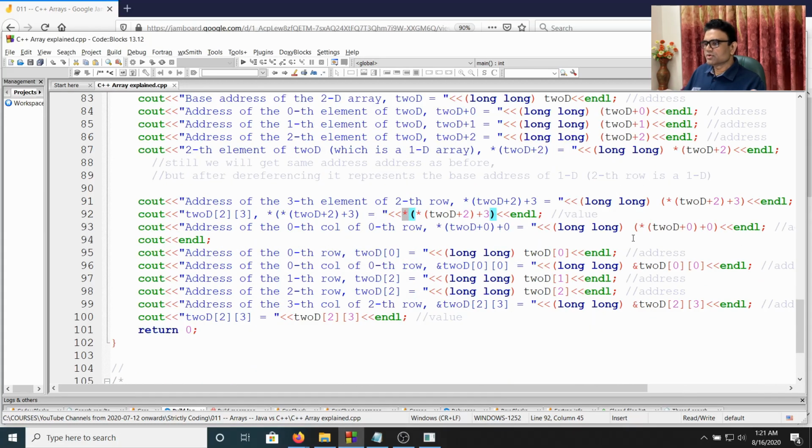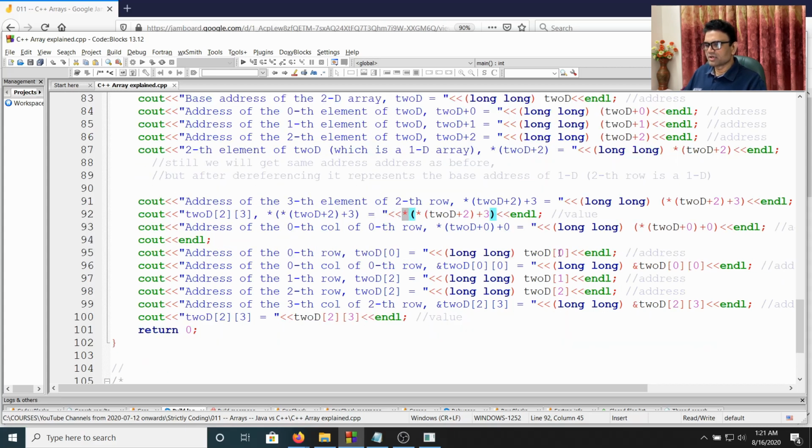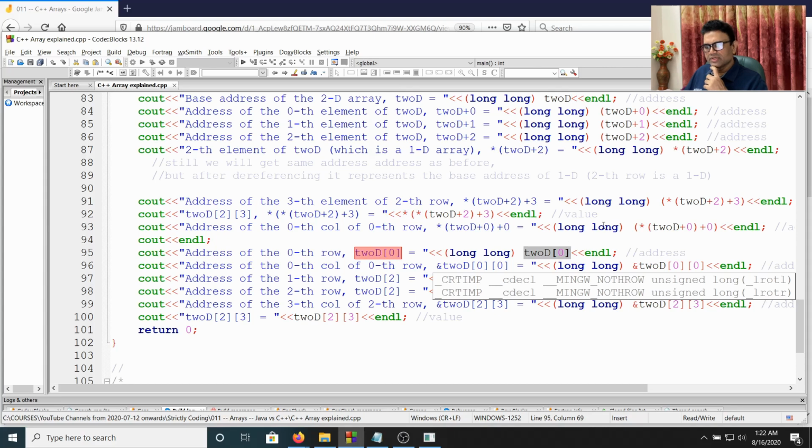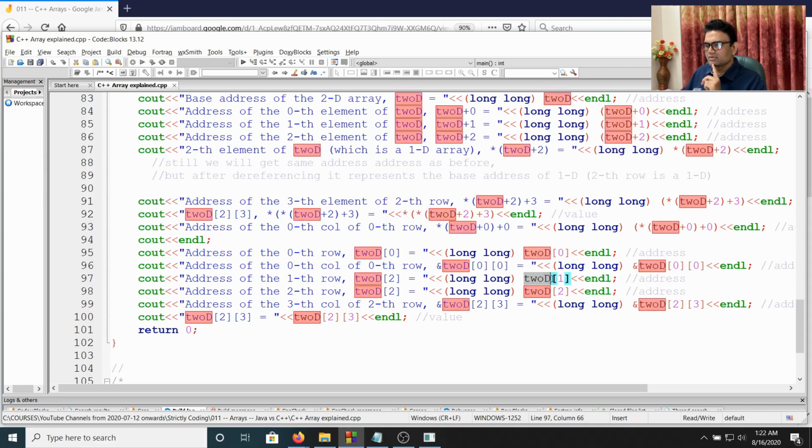Now we could also do that using the conventional way, like using index. So 2D plus 2D of 0, it's a two dimension. So 2D of 0 will give us the first element, which is a 1D. That means it will give us the base address of the 1D. This will also give us the base address of the first element 0 0. This will give us the address of the second row in position 1.